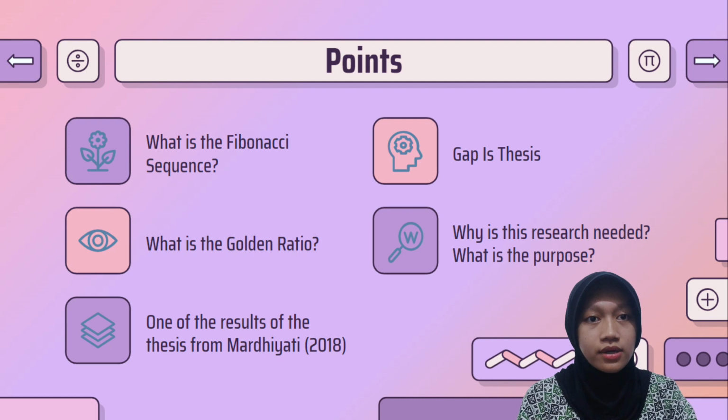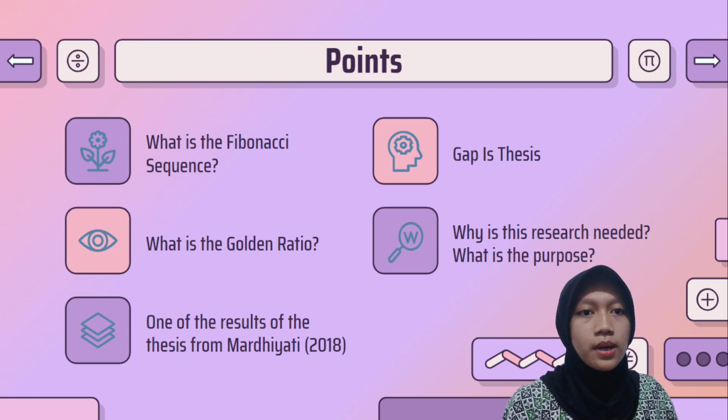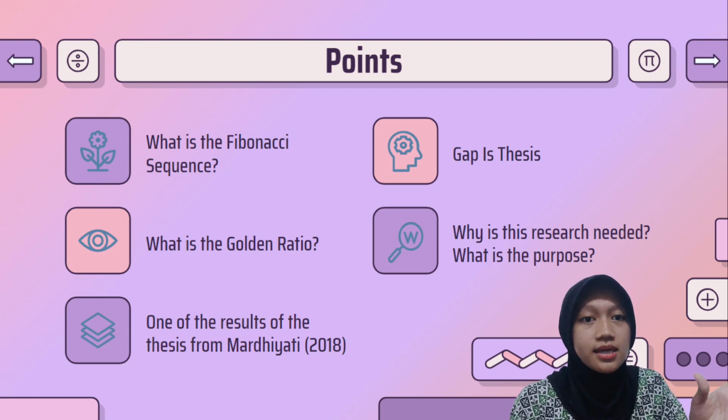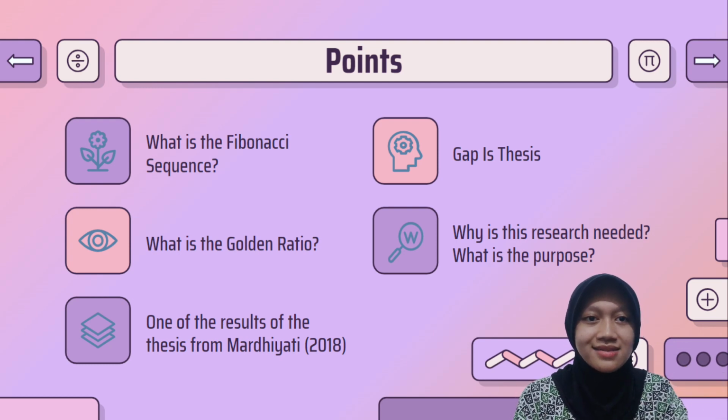Unfortunately, the details regarding whether these findings have been tested on humans or are still just theoretical are not listed in this thesis. Also, whether this ratio holds in all individual bodies or just in humans with certain proportions is not thoroughly explained, which is a limitation of this thesis.